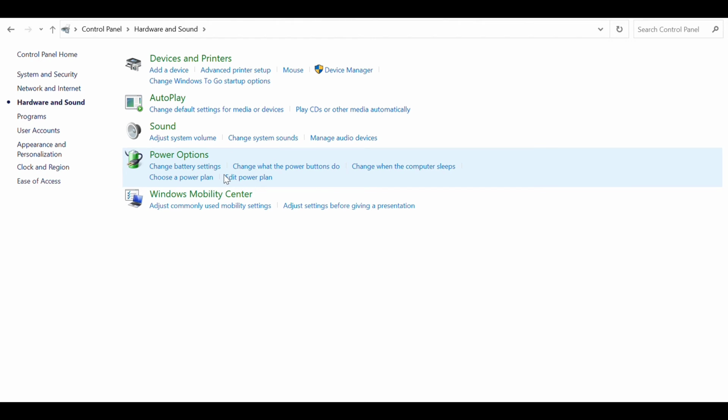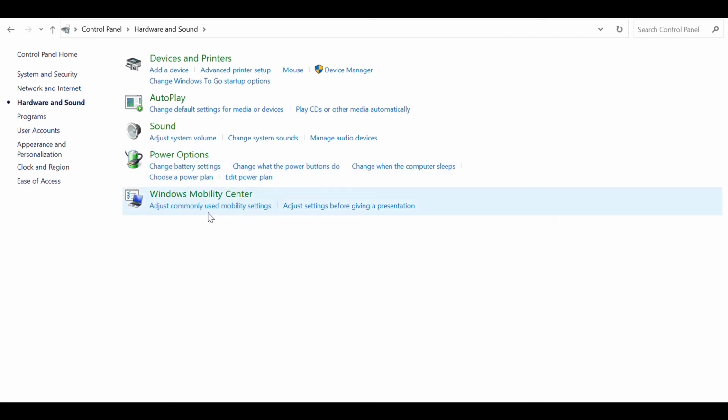Hardware and Sound. Devices and Printers: add a device, advanced printer setup, mouse, and Device Manager. And change Windows To Go startup options. AutoPlay: AutoPlay can change your default settings for media or devices. Sound: adjust system volume and change system sounds. Power Options: can change your battery settings, change what the power buttons do, and change when the computer sleeps.